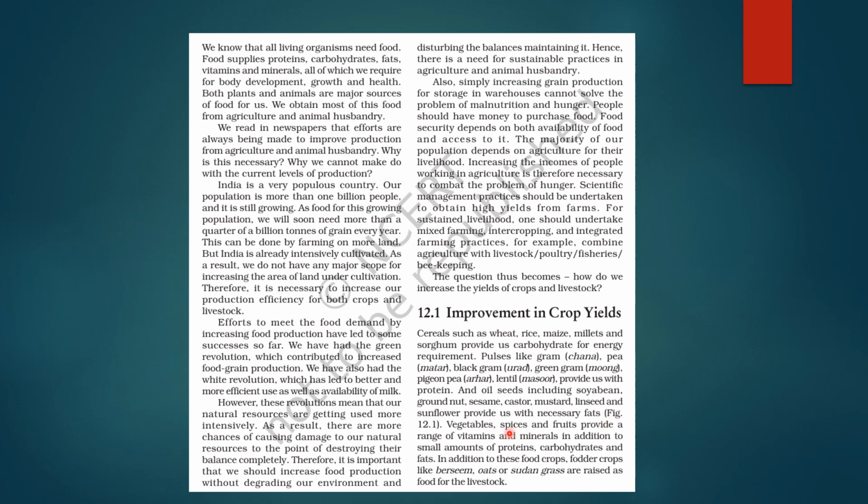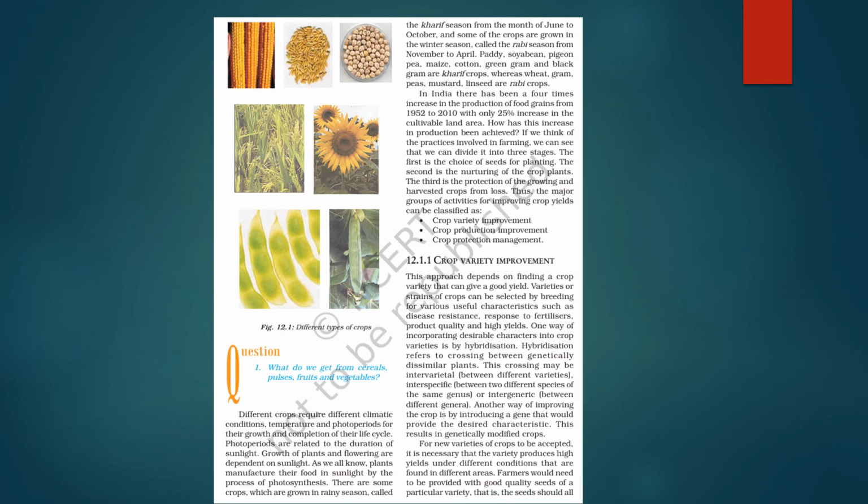ठीक है? Vegetables, spices, fruits, they provide us a range of vitamins and minerals in addition to small amounts of protein, carbohydrate, and fats. ठीक है? इसके अलावा fodder crops like berseem, oats, or Sudan grass, they are raised as food for the livestock. Okay, livestock can have it as a food. So these are all the things through which we get some energy, right? So we can see different types of crops. Here picture is shown. You can see all of them.